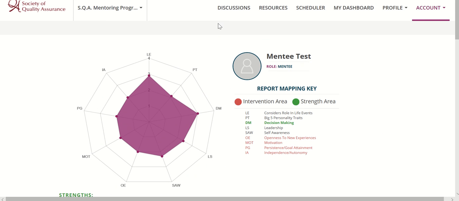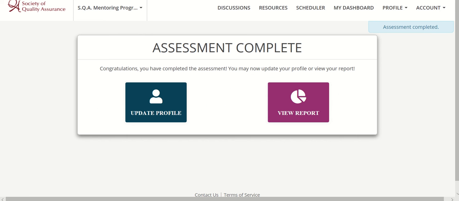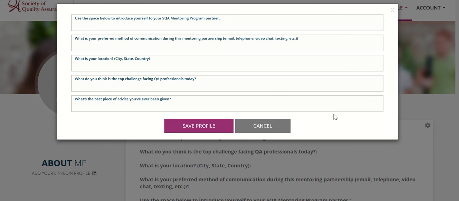The other piece that you have the option to do here is update your profile, and I would encourage you to go ahead and do this so that it's ready when you are matched with someone. It will ask you whether you're a mentor or mentee. It asks you these questions, and these are visible to your partner and only your partner and yourself, not to anyone else. So these are answers that you want your partner to see about you.